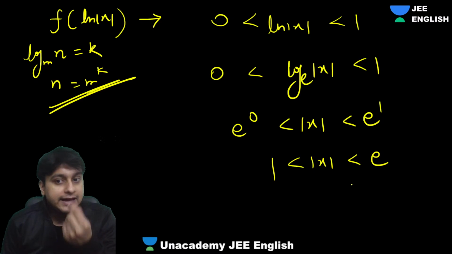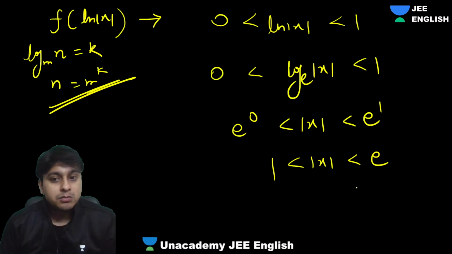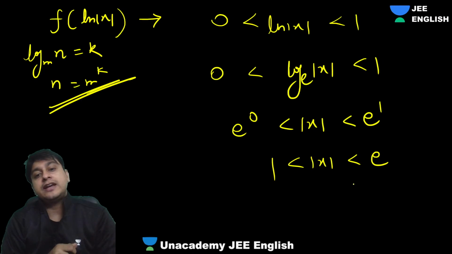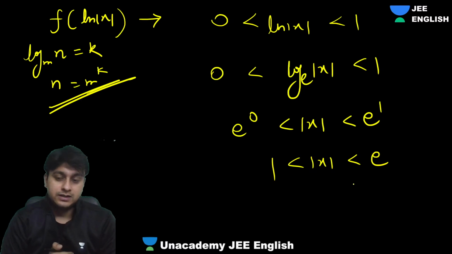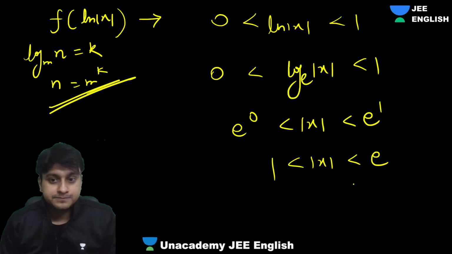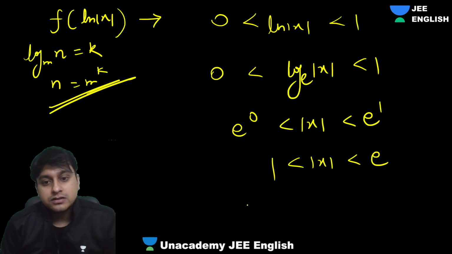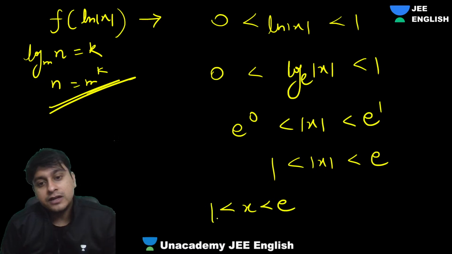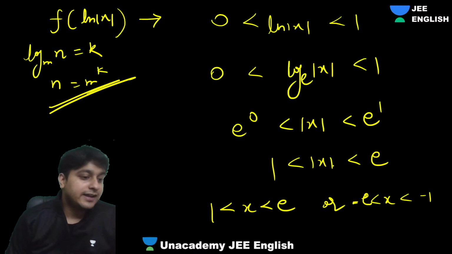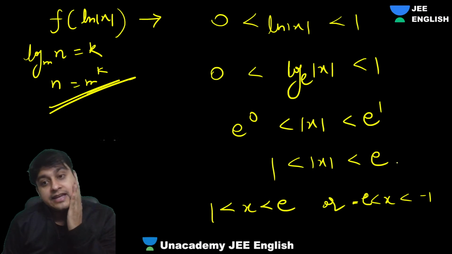X will be what? Tell me, guys. Anyone, any idea? Mod x is between e and 1. So x should be what? X should be either between E and 1 or X should be between minus 1 and minus E. Understood?